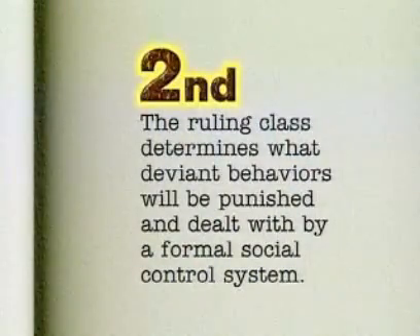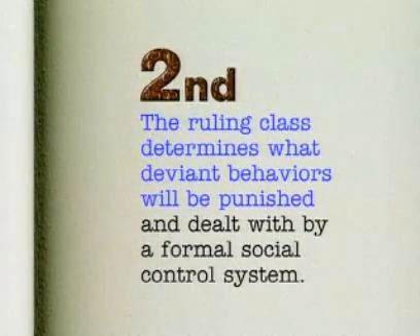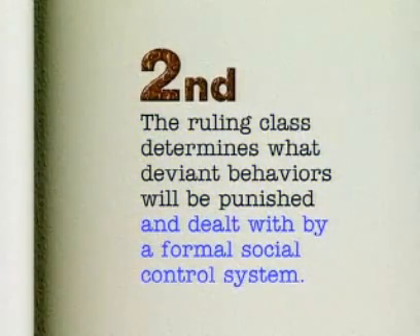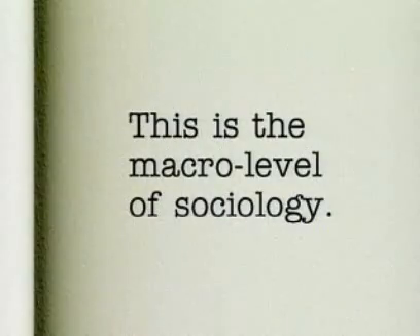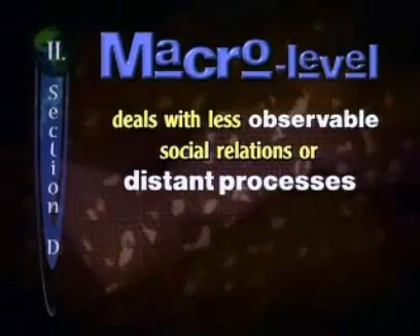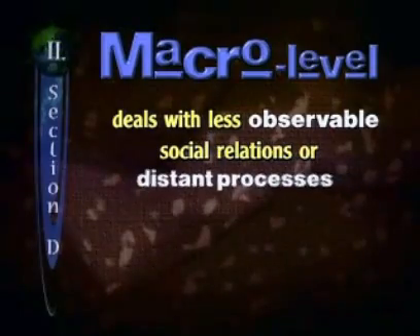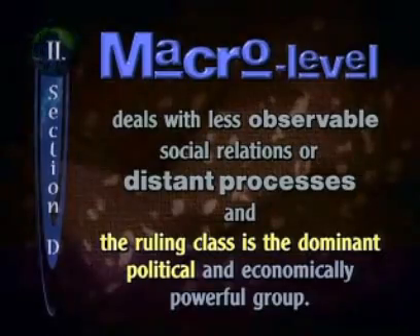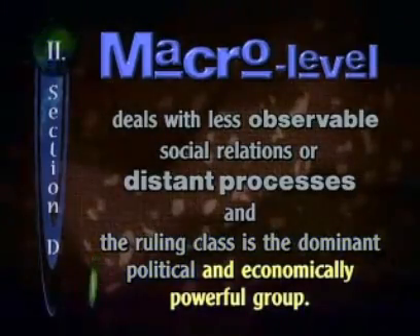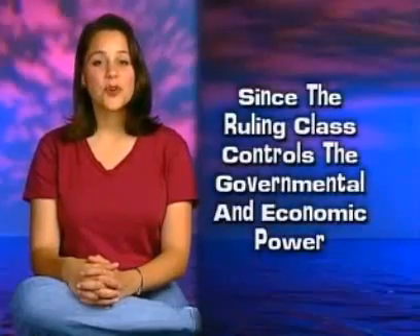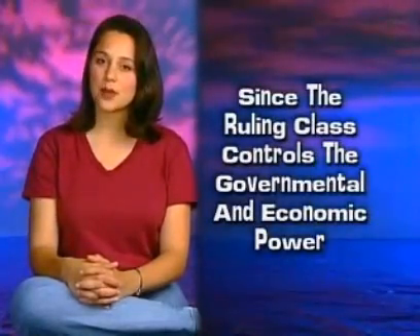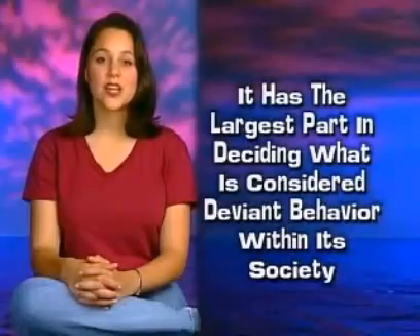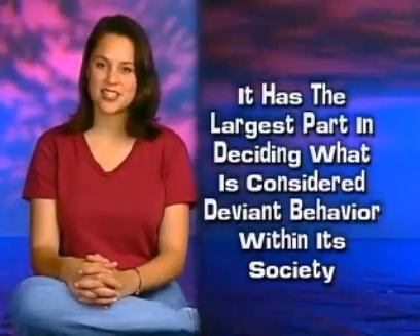Second point here. The ruling class determines what deviant behaviors will be punished and dealt with by a formal social control system. One way of understanding this conflict is at the macro level of sociology. The macro level, you remember, deals with less observable social relations or distant social processes. And the ruling class is the dominant political and economically powerful group within a society. Since the ruling class controls the governmental and economic power, it has the largest part in deciding what is considered deviant behavior within its society.